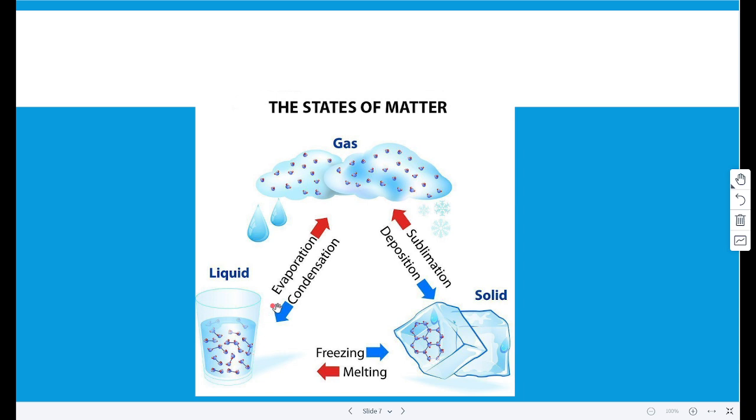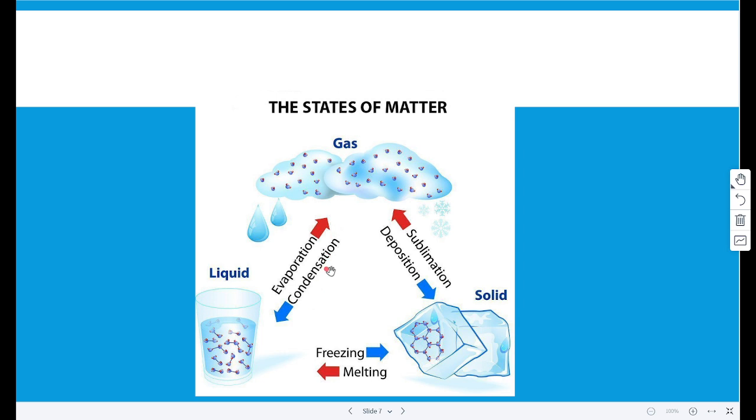So, evaporation is when a liquid changes into a gas. It occurs at the surface of liquids where high energy particles can escape from liquid surfaces at low temperatures. So, that means that the larger the surface area and warmer the surface, the more quickly the liquid will evaporate.